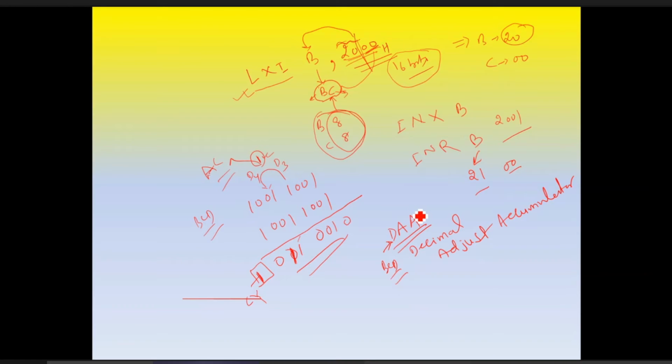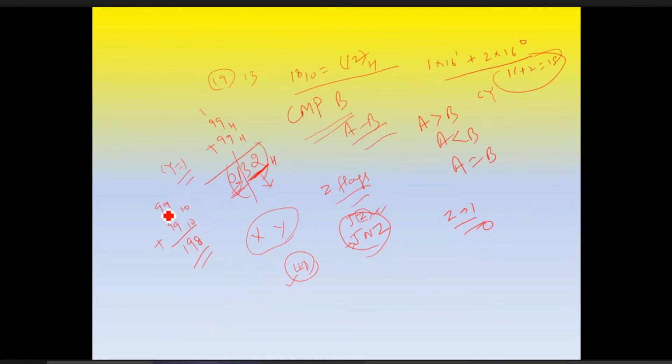I explained one example, this one. In this, both are the same for the processor because the input is the same, 99 and 99, but the result is different: it is 198 and it is 132. This is hexadecimal operation; this is normal decimal operation. So in this we'll use the BCD instruction DAA. This is also there in your program list, both examples, both experiments.